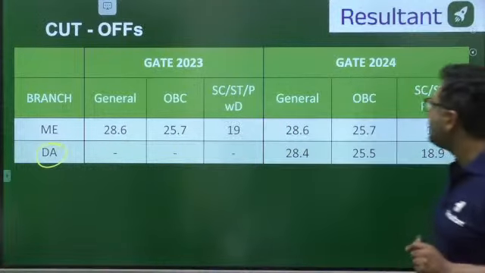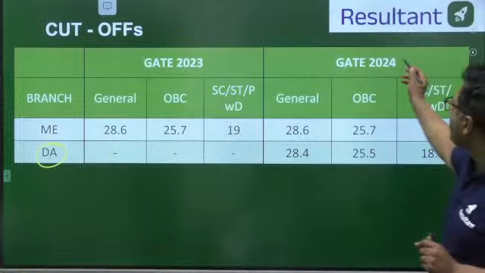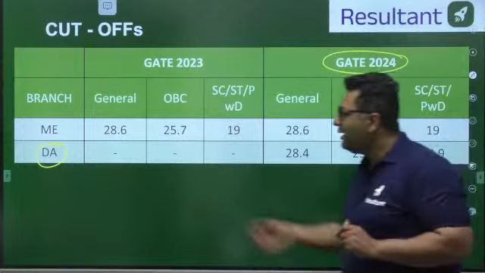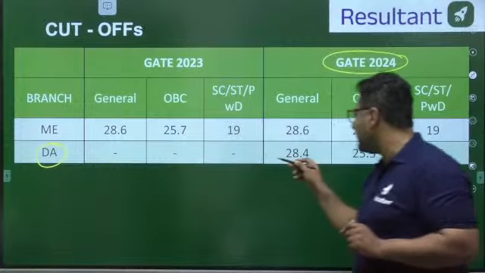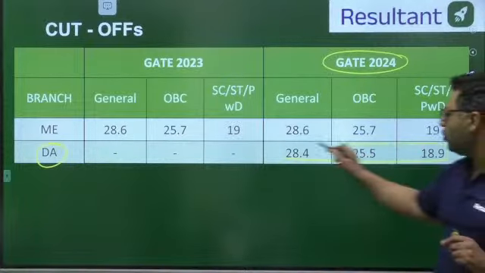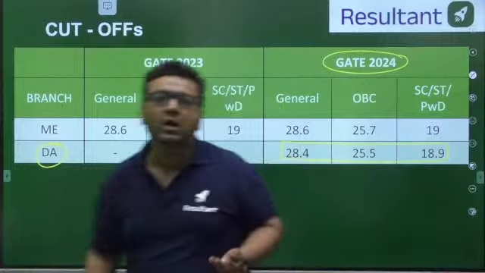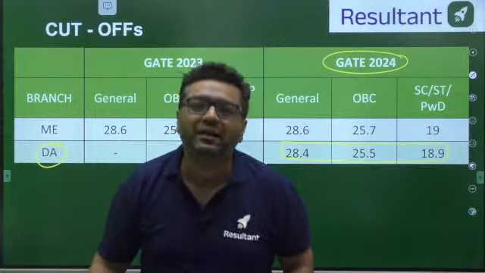Now I would also like to tell you guys, these are the cutoffs. So if you are talking about GATE 2024, I have already told you. And for the DA paper, this was introduced for the first time. You can see the cutoffs. Although data science and artificial intelligence, only those students should go who want to make their career in that particular field.